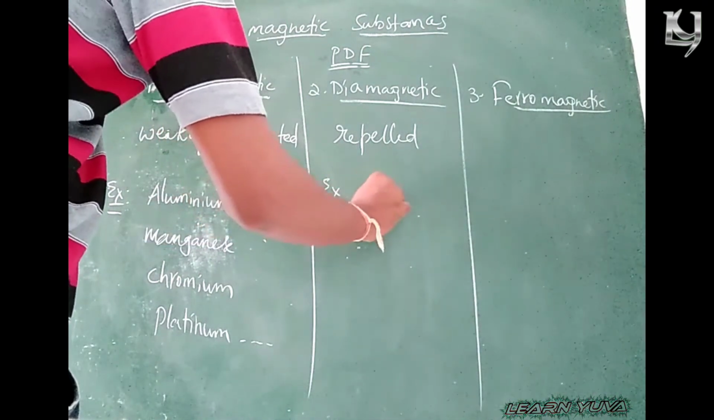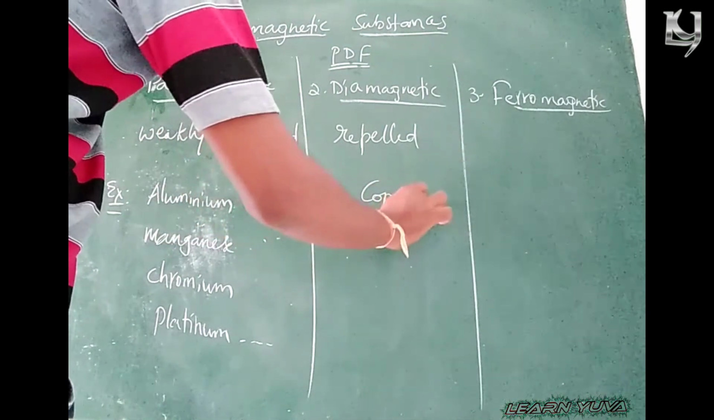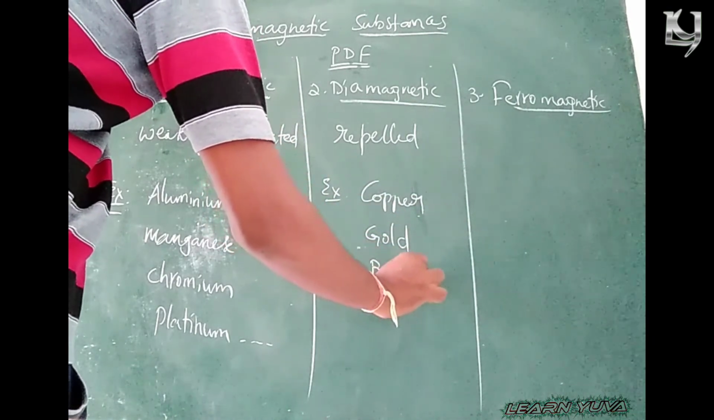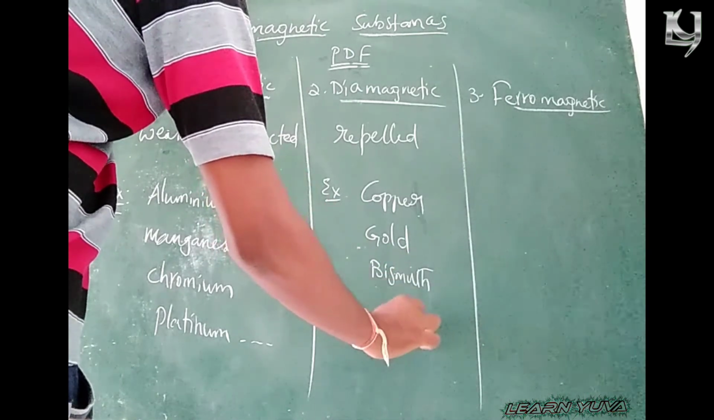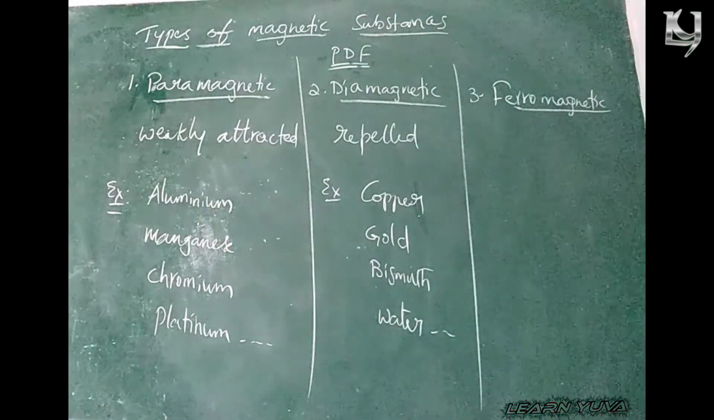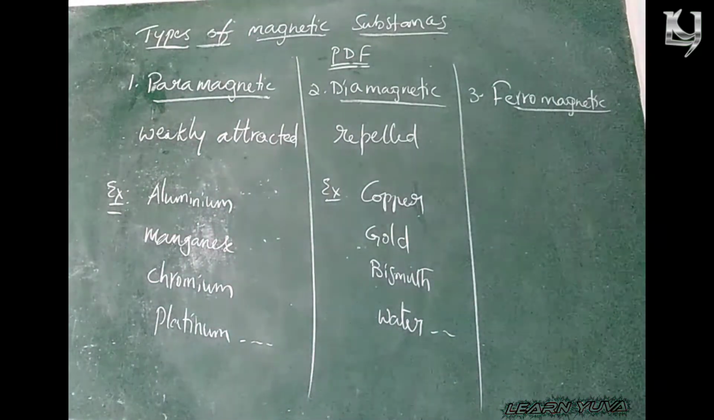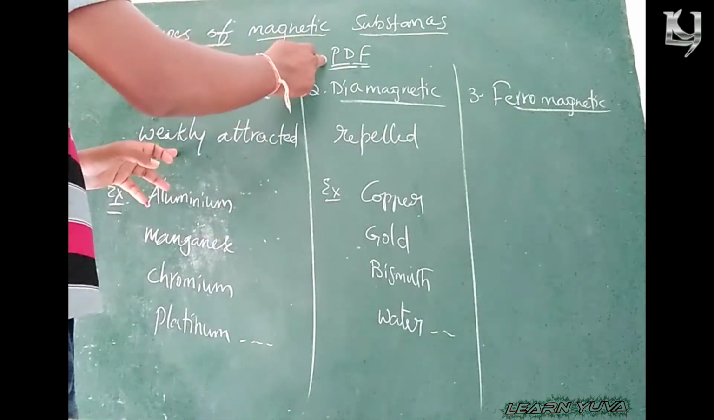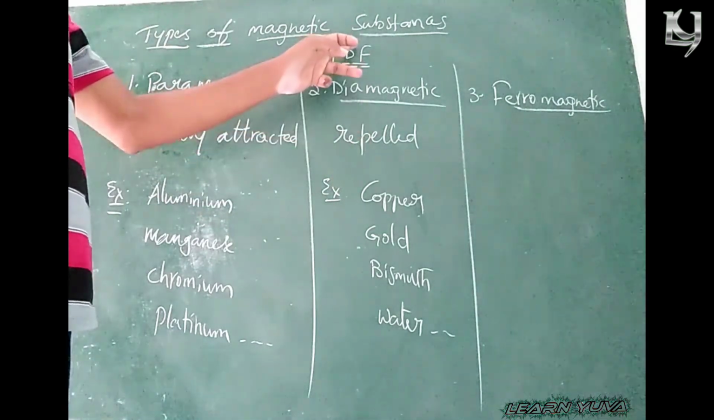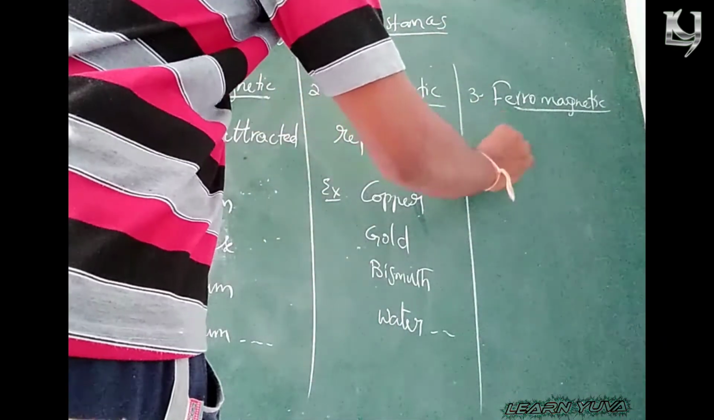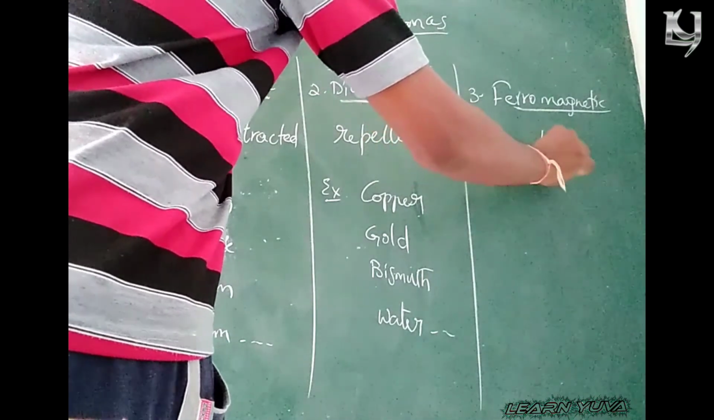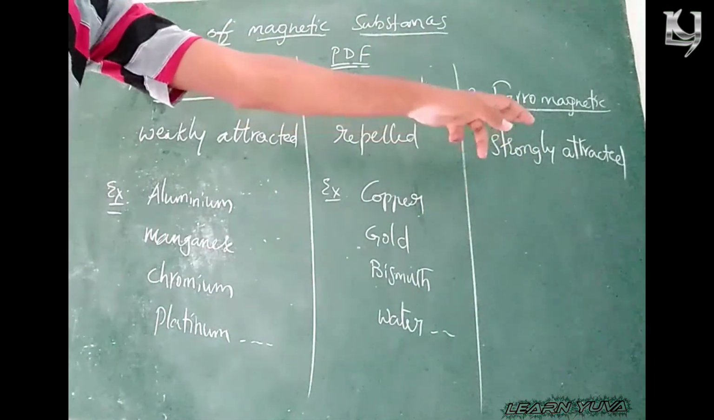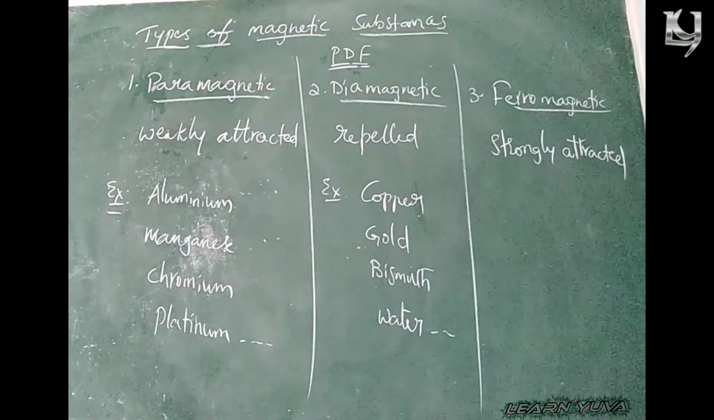Example: copper, gold, bismuth, water, etc. Next one: weakly attracted, para; repelled, dia; strongly attracted, ferro. The substances which are strongly attracted to magnets are known as ferromagnetic substances, right?